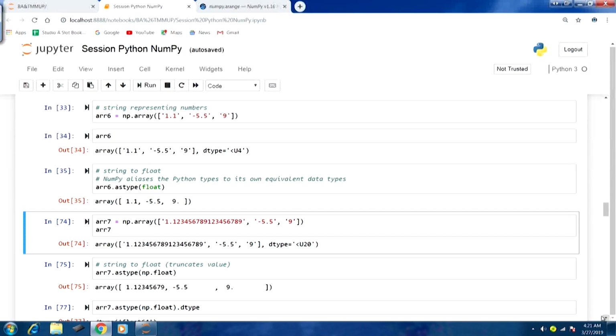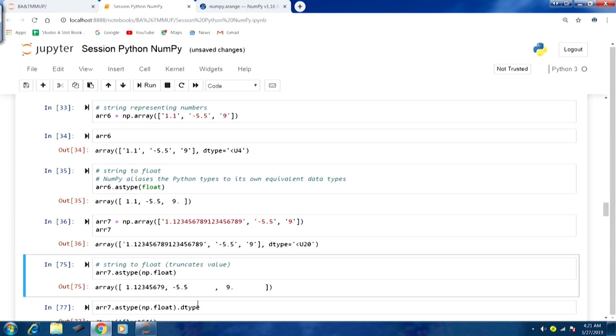Now, let us take a few more examples. This time in this array the first element is a really long floating point number, running up to many decimal points. Let us run this. Because this is also using the string data type, you can see the data type is changing.